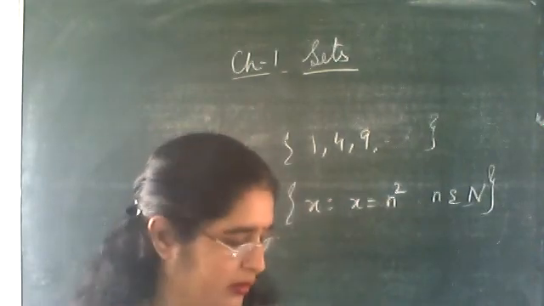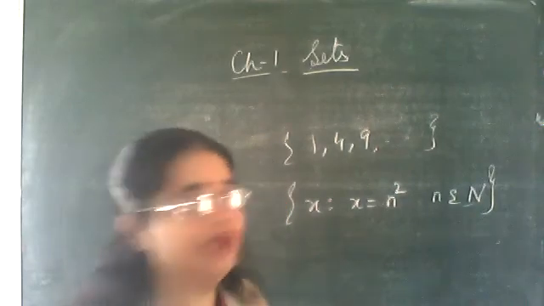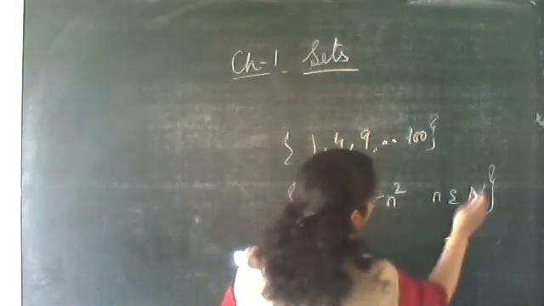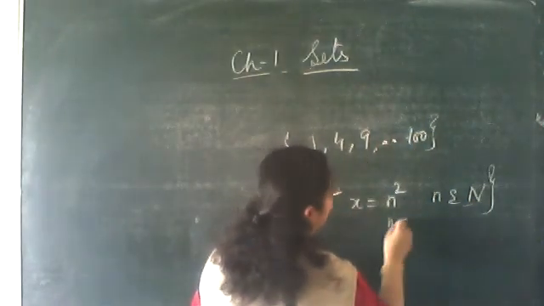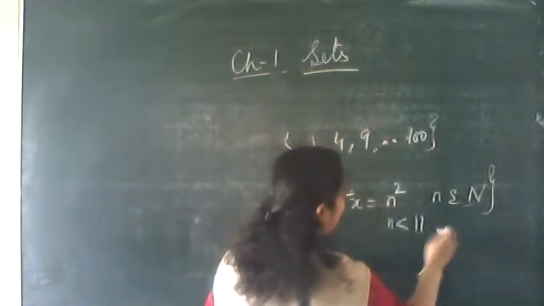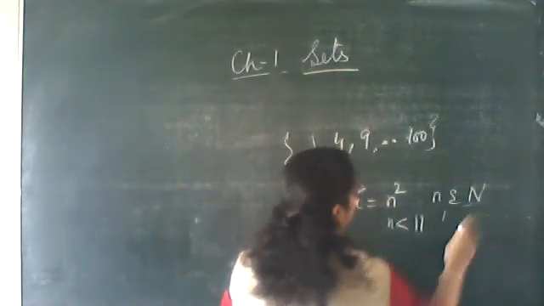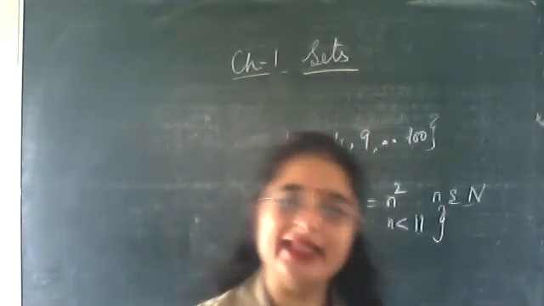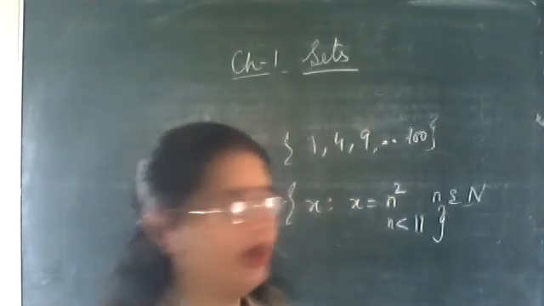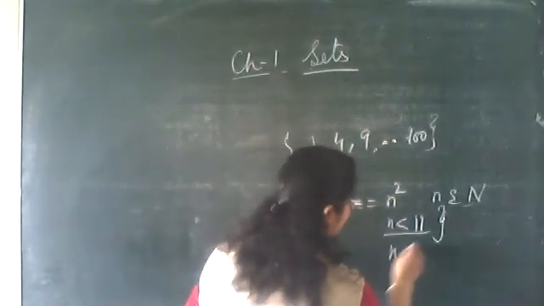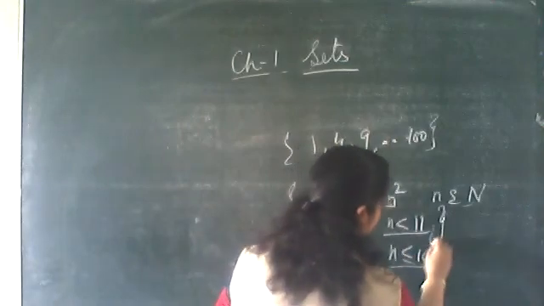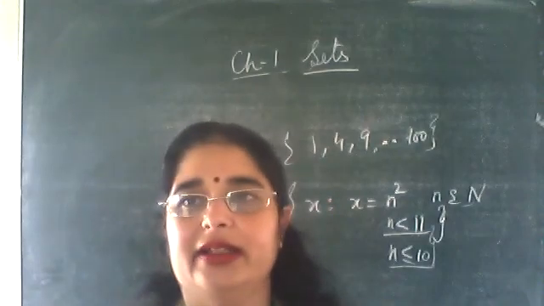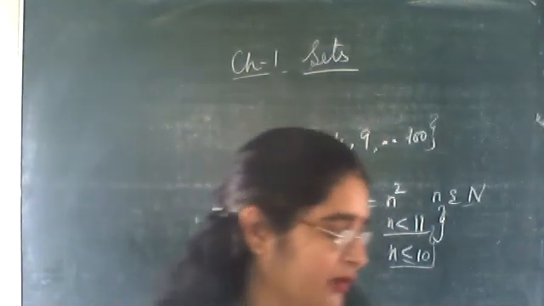Ma'am, because the last value 100 is given in the question. Acha, last value. Sorry, I thought dot dot dot is there. It is 100. Last value is given. So n belongs to N, and n is from 1 to less than 11. Less than equal to 10. Very good. Now again, either you write n is less than 11 or less than equal to 10. Both are correct. Clear?